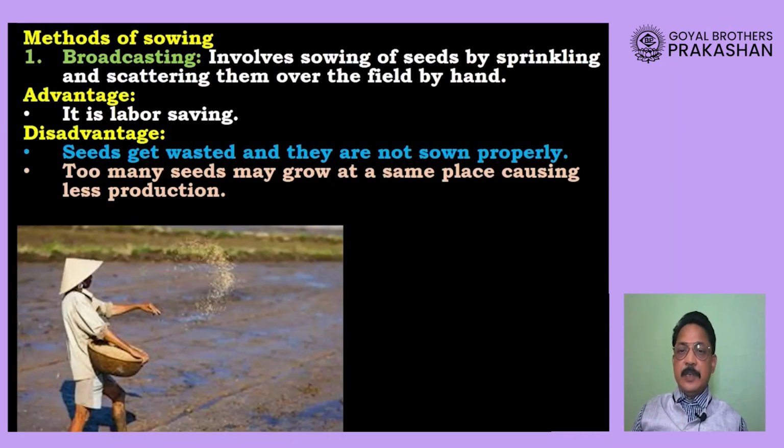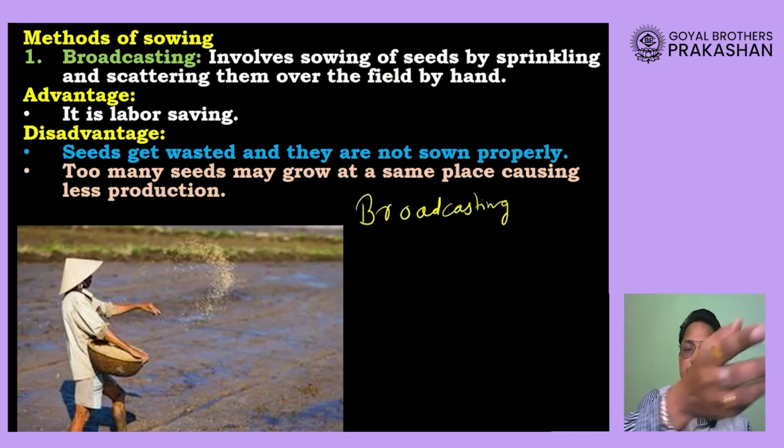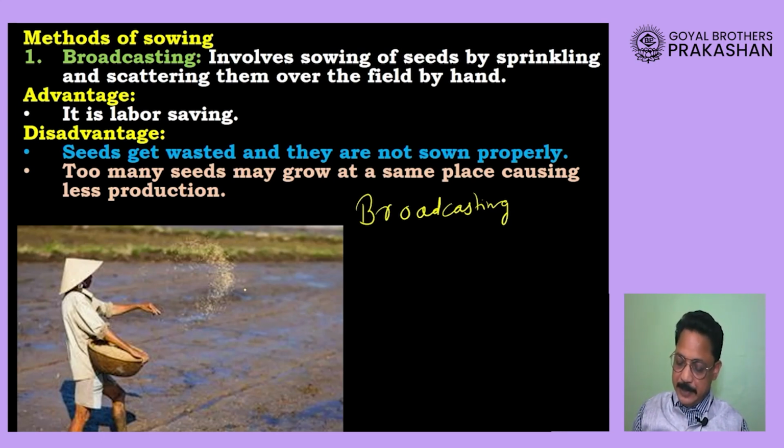Now, the first one is called broadcasting. The first method of sowing the seed is broadcasting. What exactly is broadcasting? You take the seeds in your hand, go in the farm and start scattering them. Actually, you have to start throwing the seeds. You can see here this person is involved in the process of sowing the seed. This is the simplest method, in which you simply take the seeds, go in the farm and start scattering them. This process is called broadcasting.